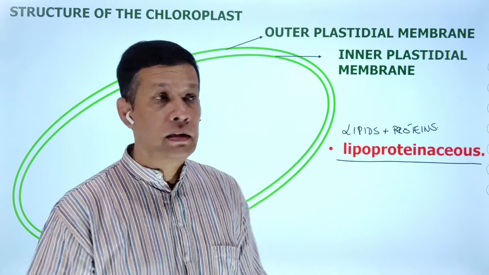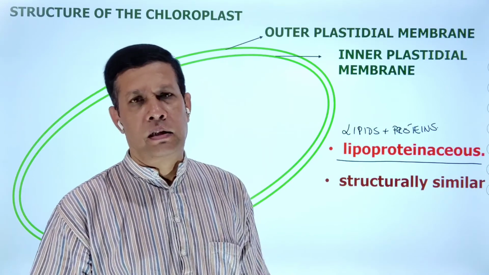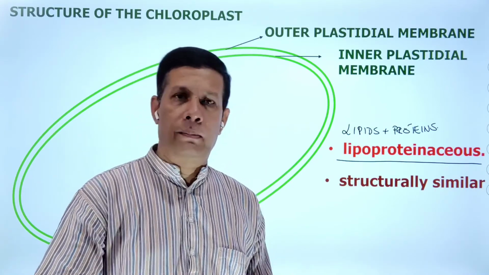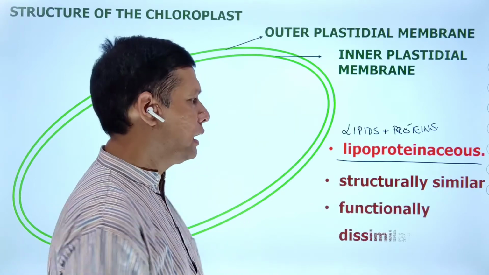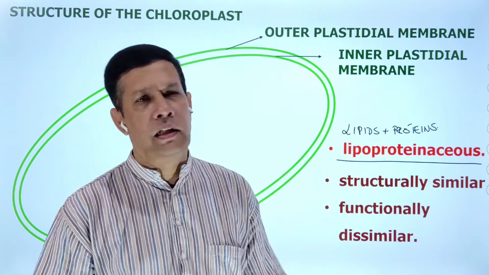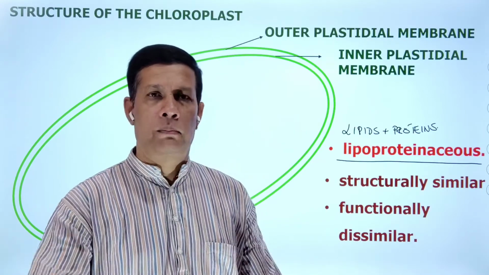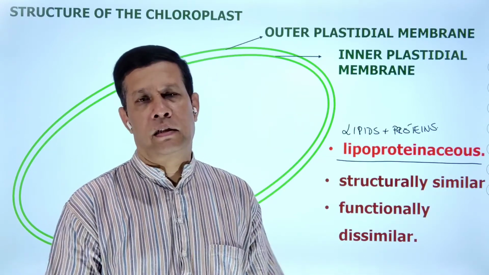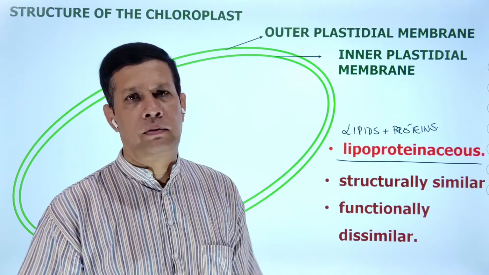The point is, these two membranes are structurally similar. Both are made up of lipids and proteins, but functionally not similar. Functionally dissimilar. Both membranes are different in their functions, but similar in their structure. That's about the outer part of the